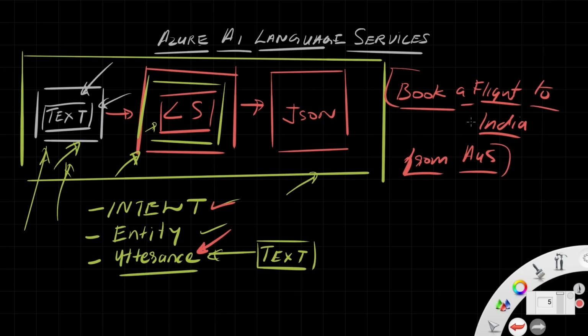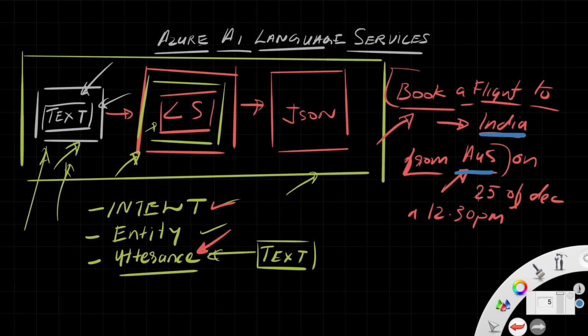Now, there are different entities. One is the source and the destination. There could be more entities like the date, for example, on 25th of December, and the time, at 12:30 p.m. Entities are like function parameters, from a programming perspective. The intent is like the action to be performed, the actual function, and the entities are like parameters to that function.